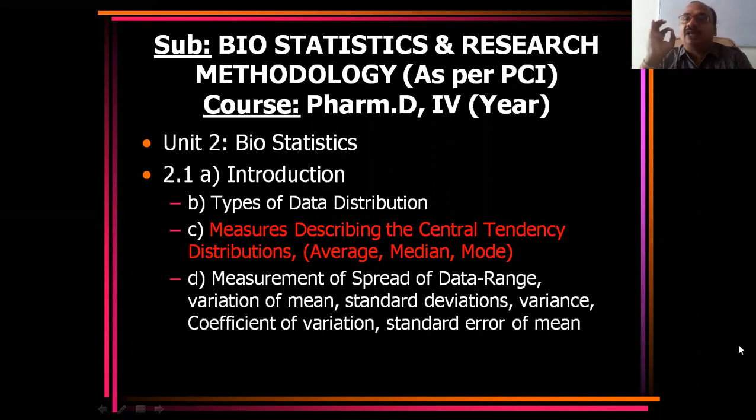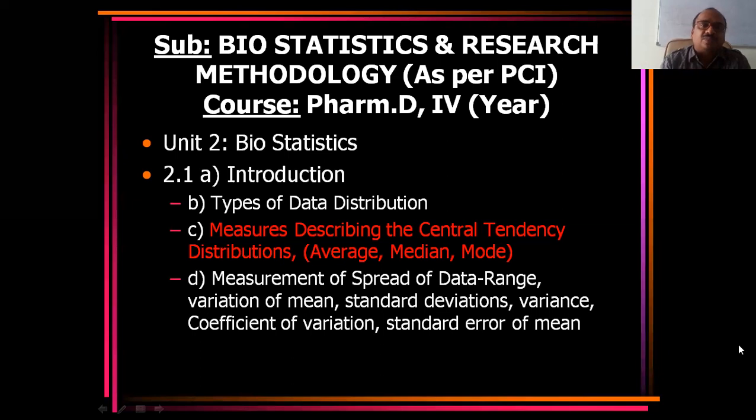Here you got the unit 2 syllabus that I have shown, that is biostatistics. Unit 1 is research methodology, which I already completed. You can go and see my previous videos, there you can find that. And unit 2, biostatistics, see the syllabus once.